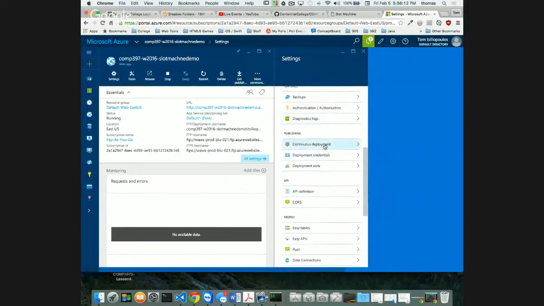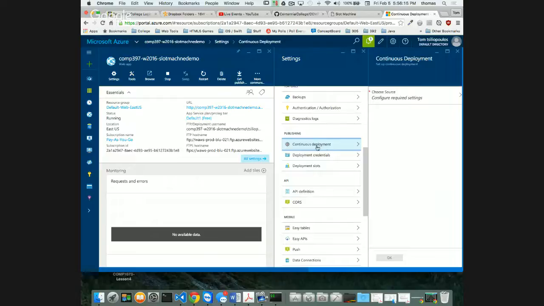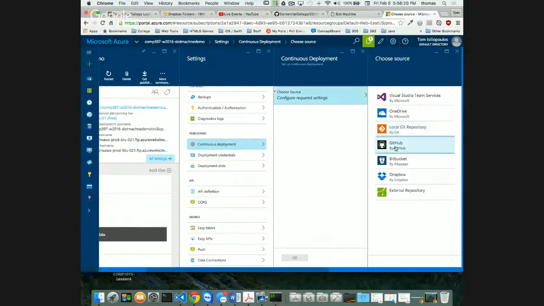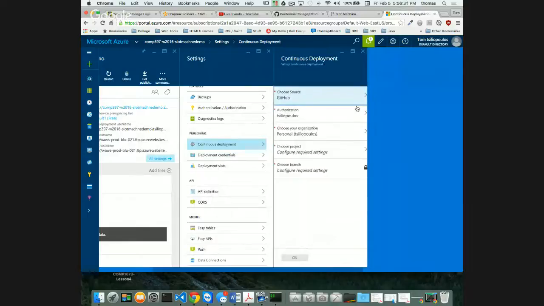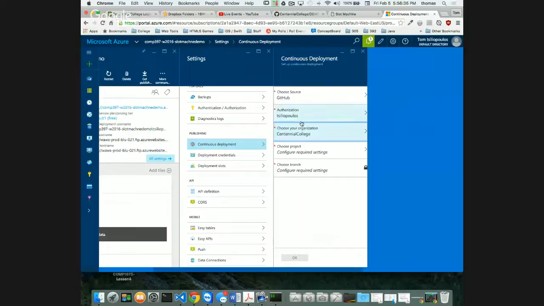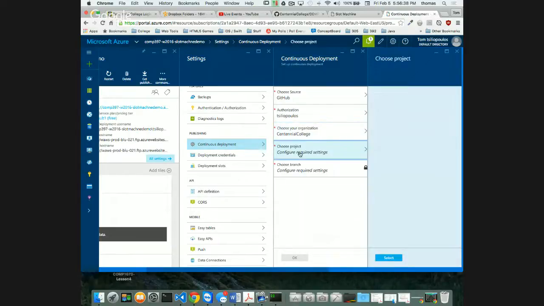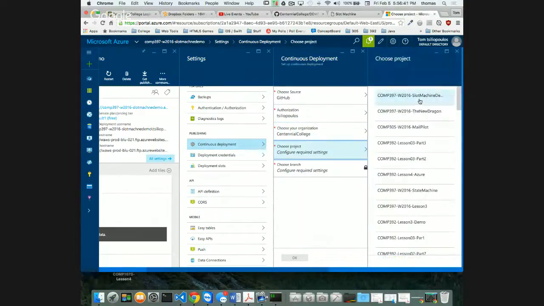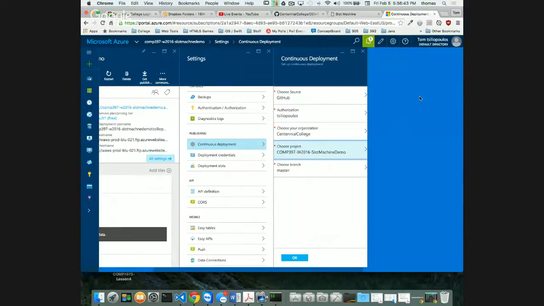And if I go up on continuous deployment, just like we did before, I'm going to continuous deploy knowing that it will break. I know it will break because I don't have those images anymore, right? I just want to set up my workflow. That's all I'm doing, okay? Let's try this out. So I'm going to click configure, and I'm going to go GitHub. After it configures GitHub, I'm going to choose my account type, which is Centennial College. That's my organization. I'm going to click my project, which is going to be this new one, COMP397 Winter 2016 slot machine, and press OK.